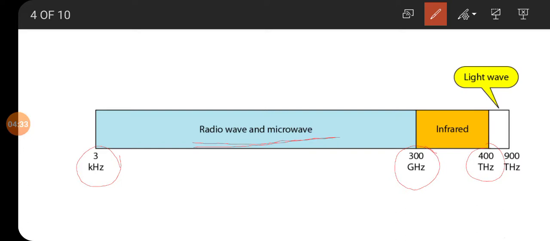So the infrared light frequency range is 300 gigahertz to 400 terahertz. And above 400 terahertz till 900 terahertz, the frequency is of light wave, which means normal light.